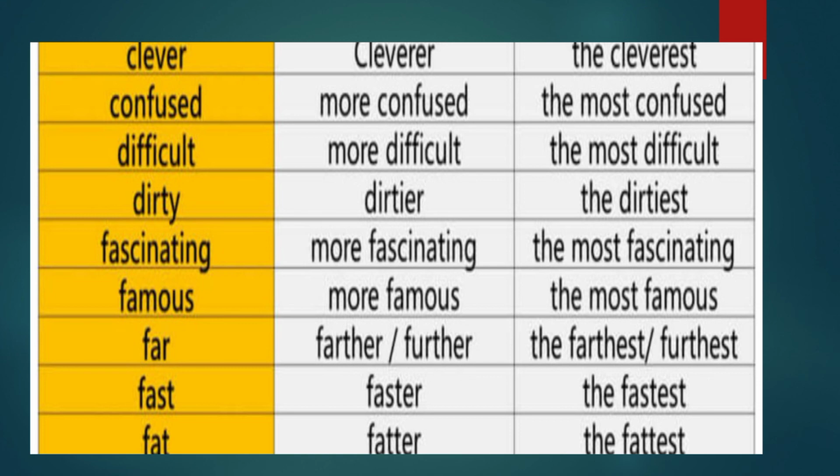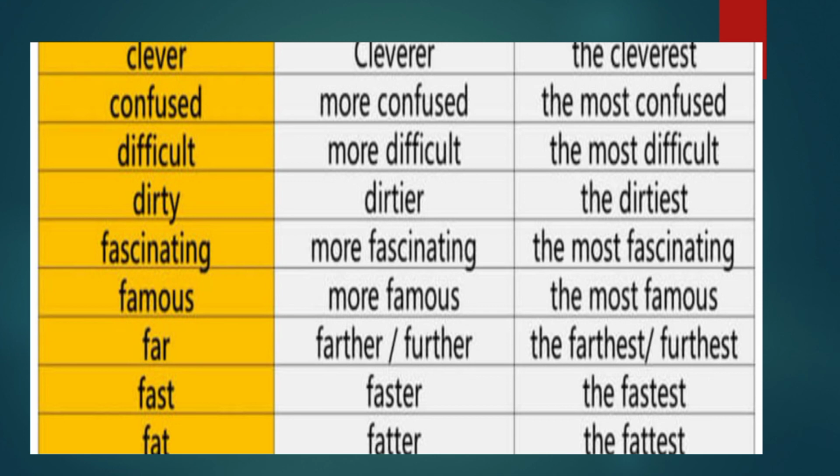Fascinating, more fascinating, the most fascinating. Famous, more famous, the most famous. Far: farther, farthest; further, furthest, both are correct.